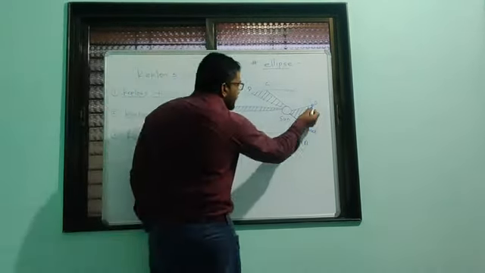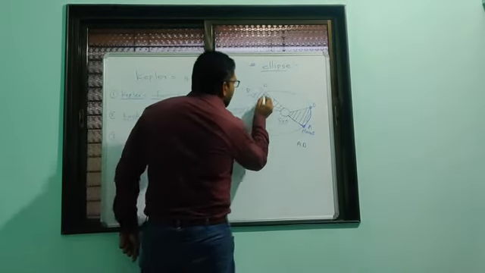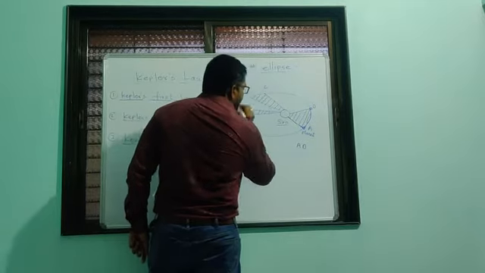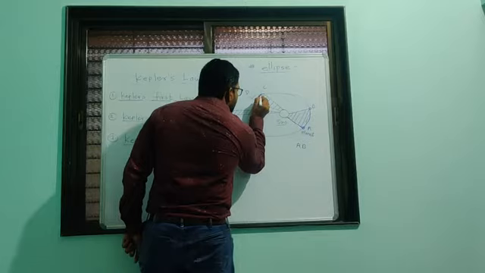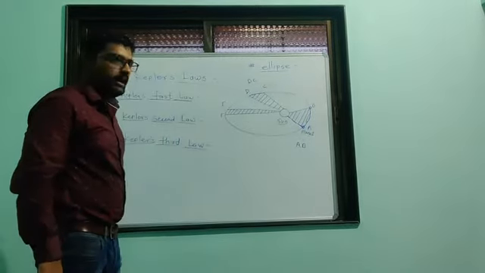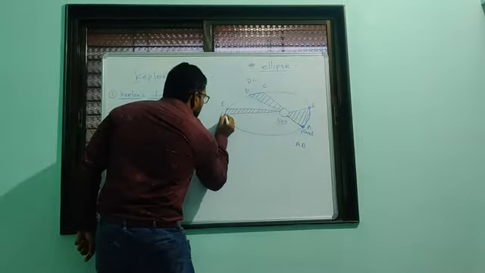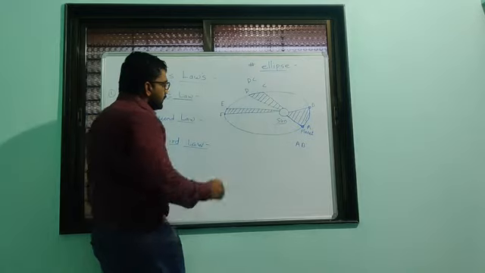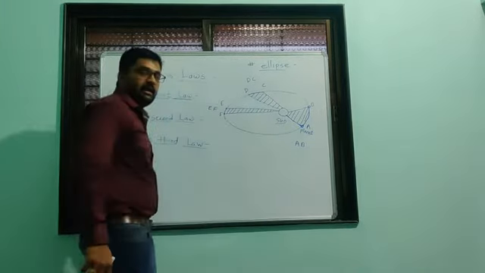Now the planet continuously moves around the sun and comes to point C. Again in time t it covers this distance DC. Again it comes to point E and goes up to point F, so in time t it covers distance EF.